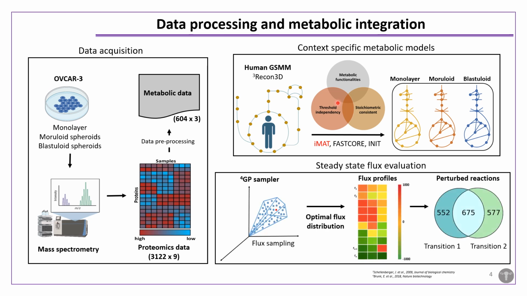Now, since we are not using any objective function in our study, we use GP sampler, which is a flux sampling technique for evaluating the optimal flux distribution. The GP sampler generated a sequence of feasible steady state flux profiles. Among them, the flux profile with the maximum correlation with the input data was regarded as the optimal flux distribution. After flux evaluation, we found the reactions that were perturbed during the transitions and found that 675 reactions were perturbed during both the transitions.